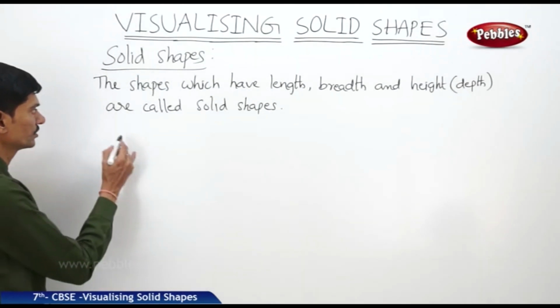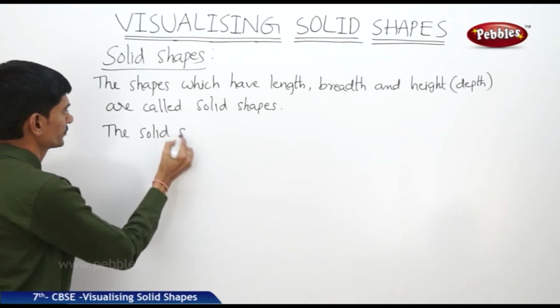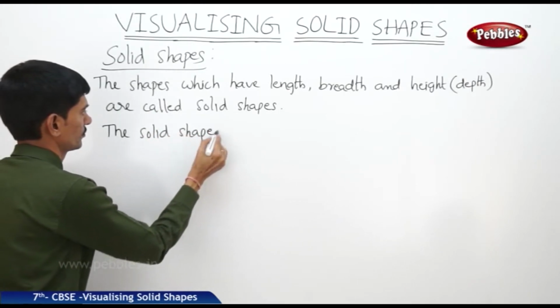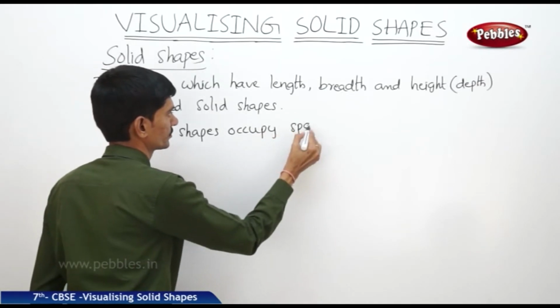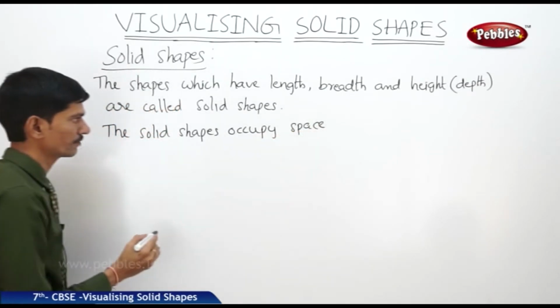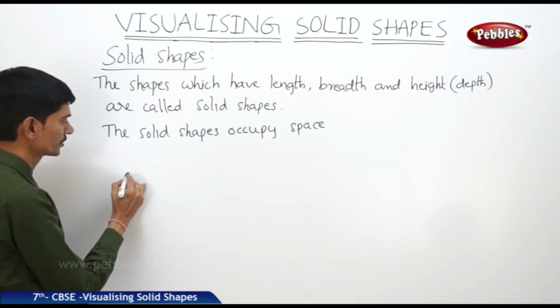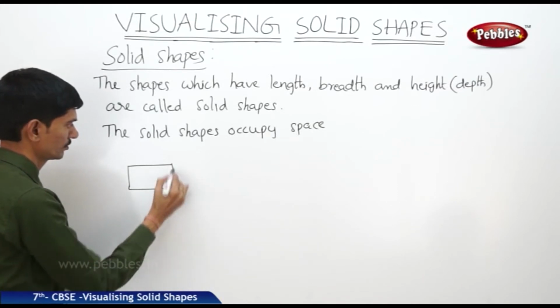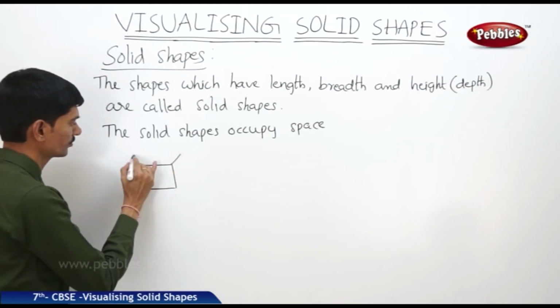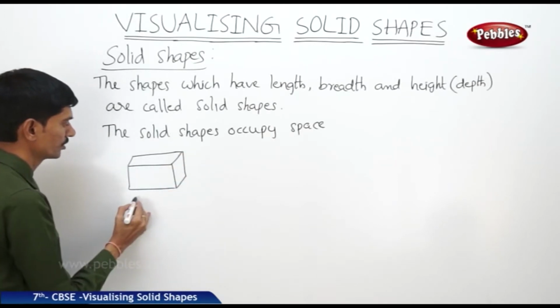Now the solid shapes occupy space. Now let us see the examples of solid shapes. Now if you take any cuboid, the cuboid is an example of a solid shape.